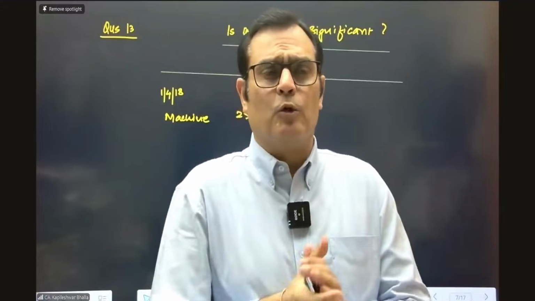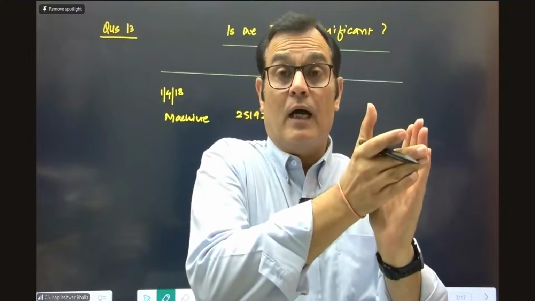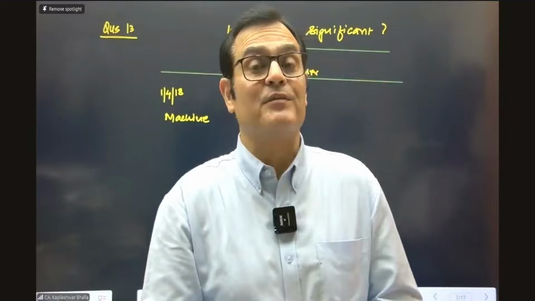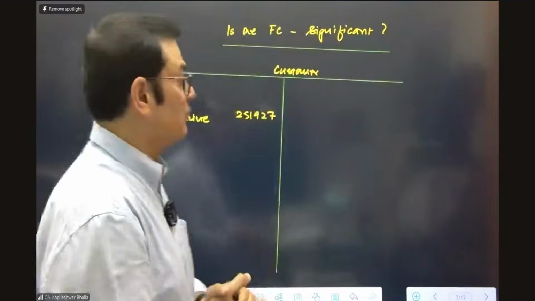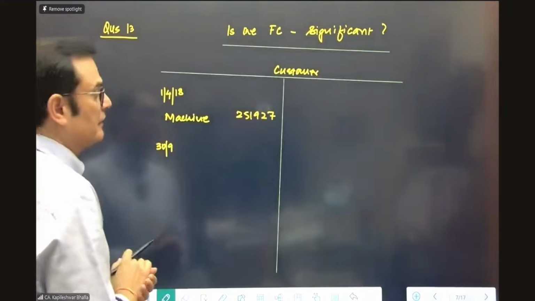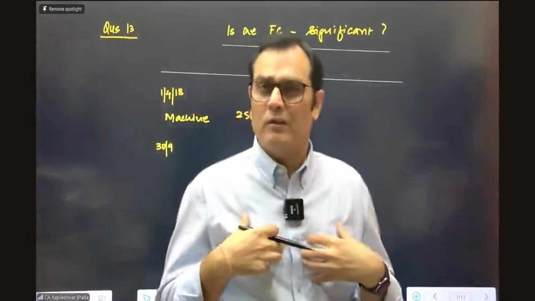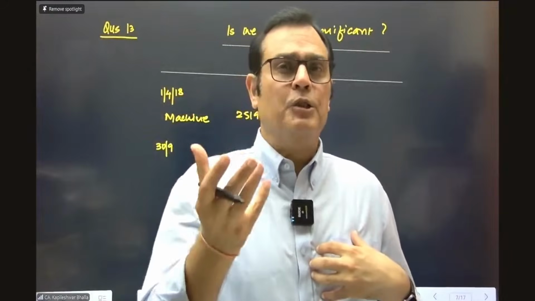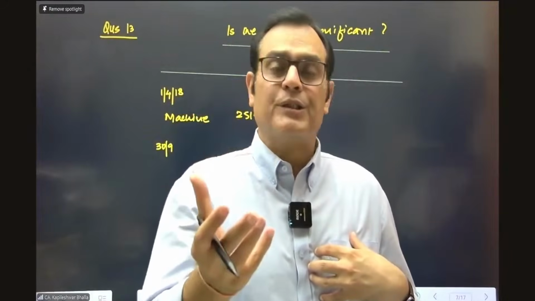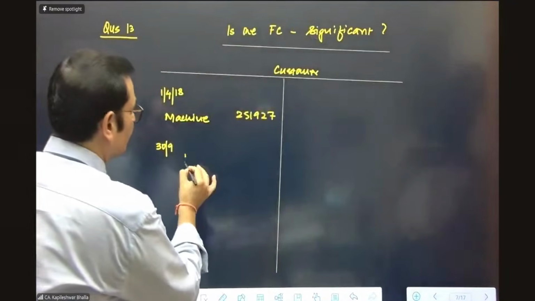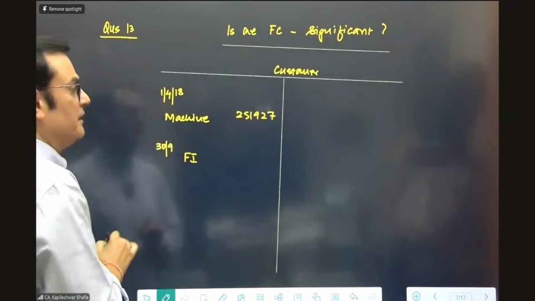Now, we need to go on a date-wise basis. After 1st April, it was on 30th September that maintenance services are provided. So before 30th September, we are first going to charge interest on this money. We're doing this ledger account on the presumption that there is a significant financing element. So we are going to charge the finance income, interest will be taken.